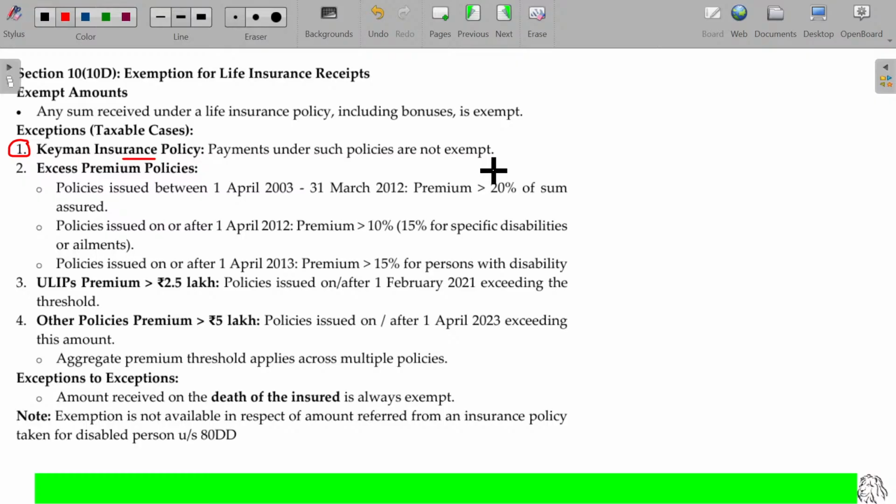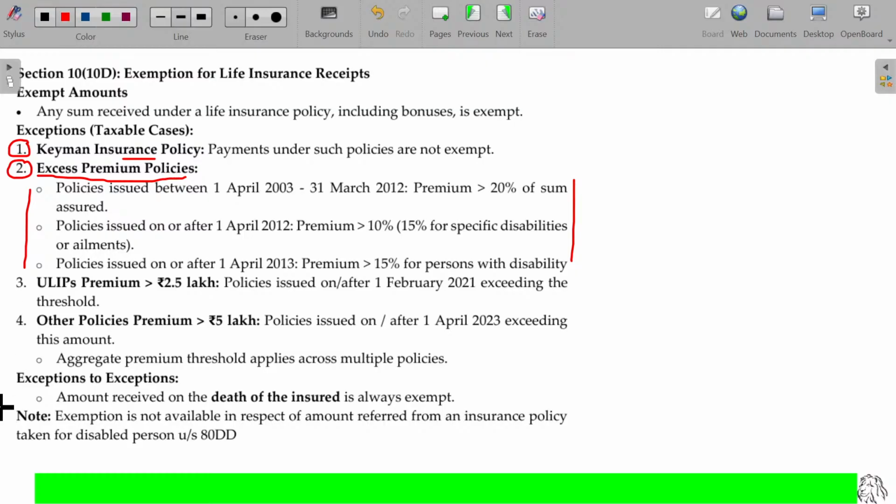So in case of any amount realized from the insurance you made under a keyman policy, the receipt is completely taxable. Next one is the premium limits. If you pay the premium beyond a limit, then automatically any amount you receive after the maturity will be considered as taxable. 3 numbers are there. I will explain that in detail at the last.